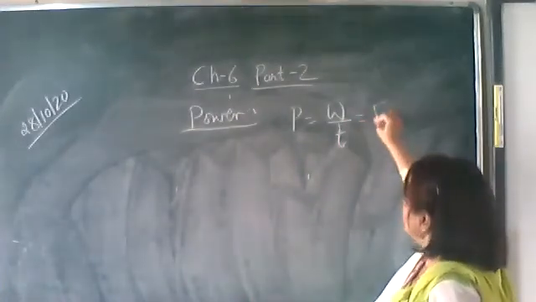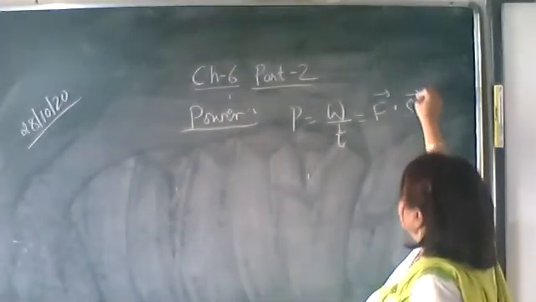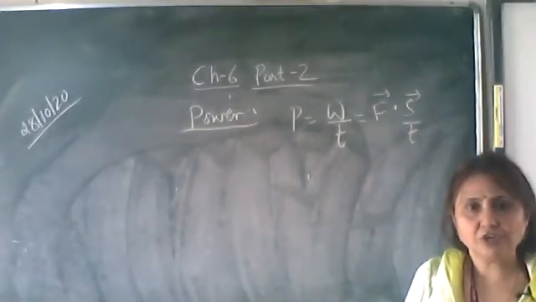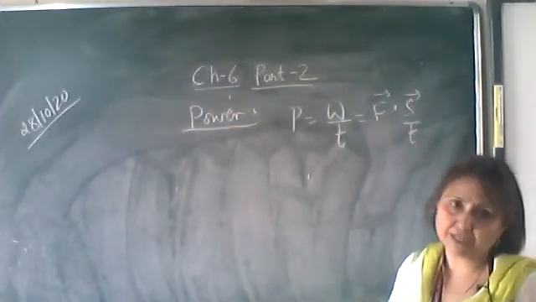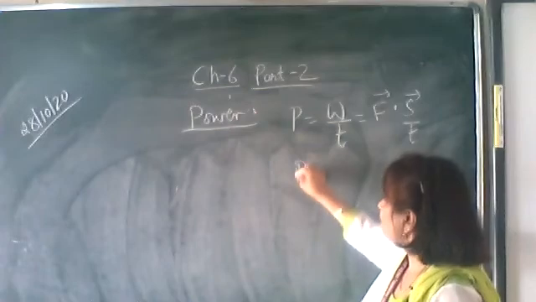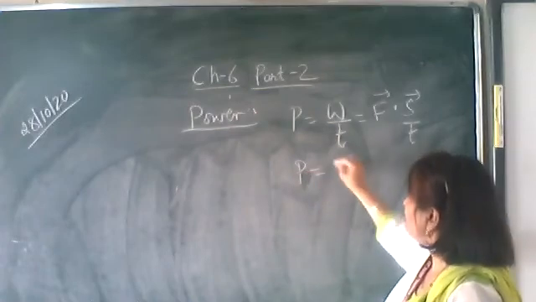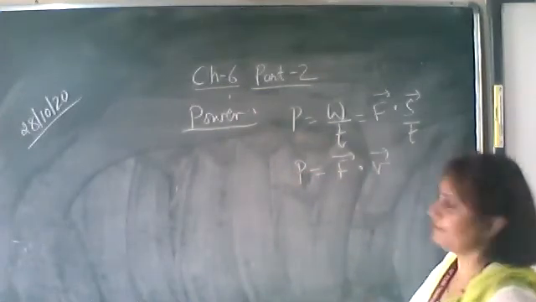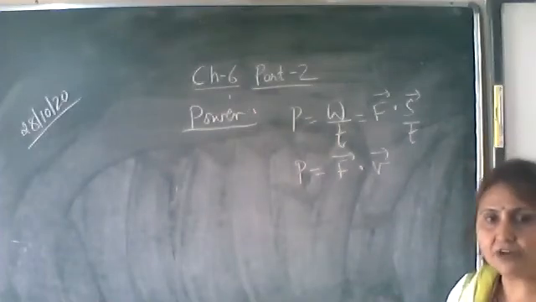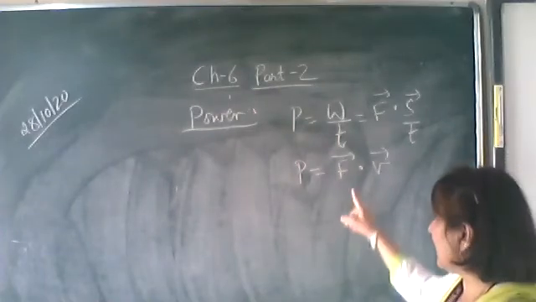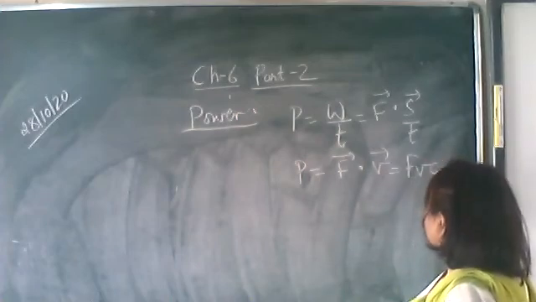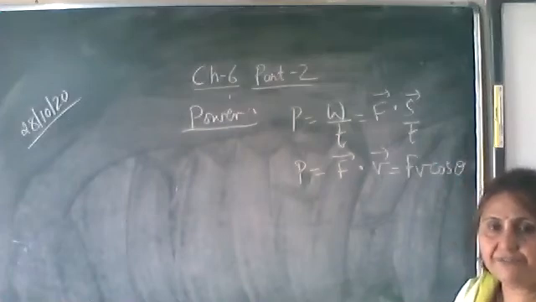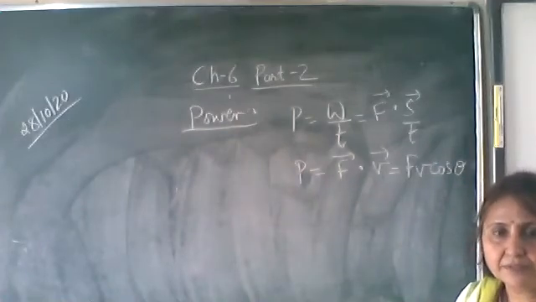We know that work done is the dot product of force and displacement vector. Now, displacement per unit time we know is velocity. So power can also be written as the dot product of force and velocity vectors. If the angle between force and velocity is theta, then power is equal to force into velocity into cos theta. So power is F V cos theta.